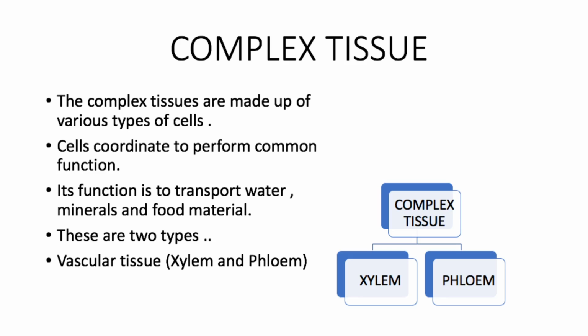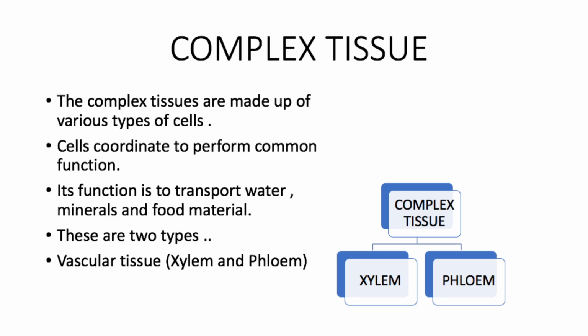Complex tissues. The complex tissues are made up of various types of cells. Cells coordinate to perform a common function. Its function is to transport water, minerals and food materials. These are of two types: vascular tissues like xylem and phloem.